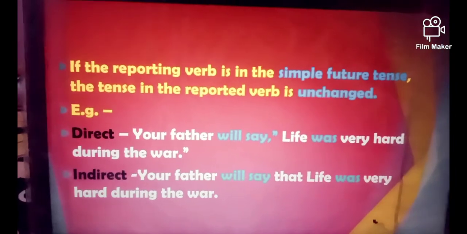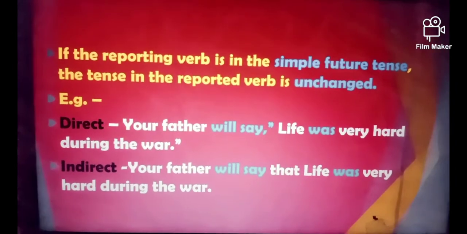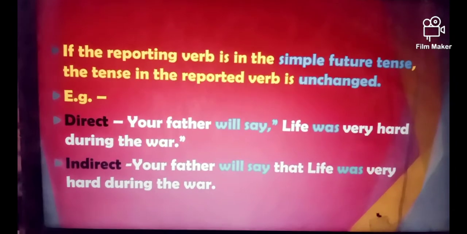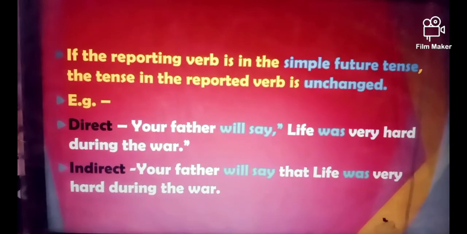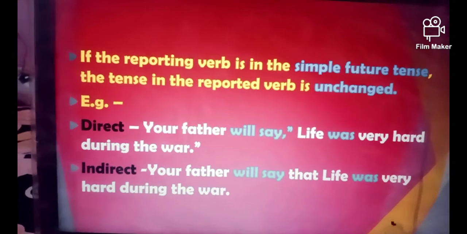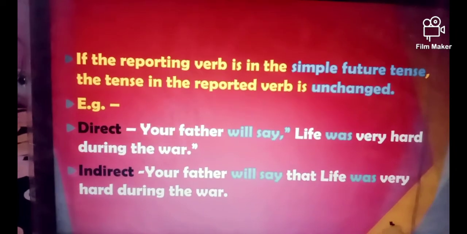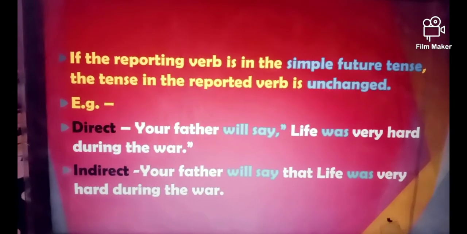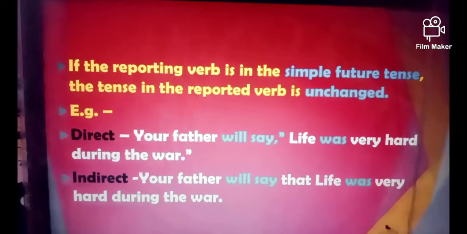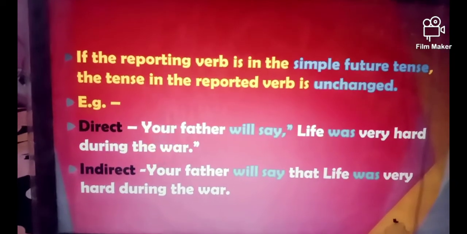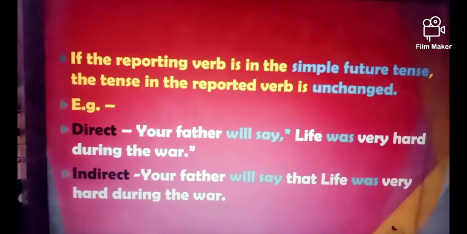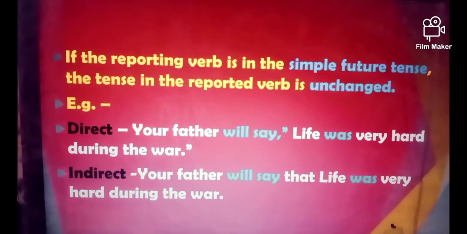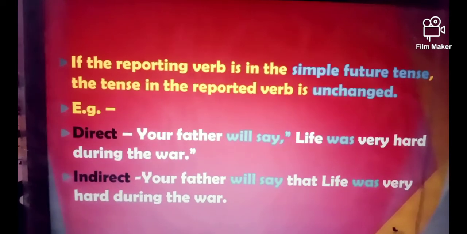Second rule says, if the reporting verb is in the simple future tense, the tense in the reported verb is unchanged. Take a look at the example. Your father will say, life was very hard during the war. Here the reporting verb is will say, that is simple future, and the reported verb is was.